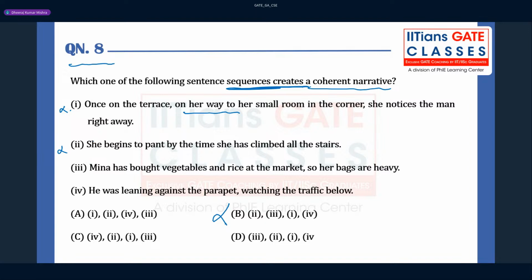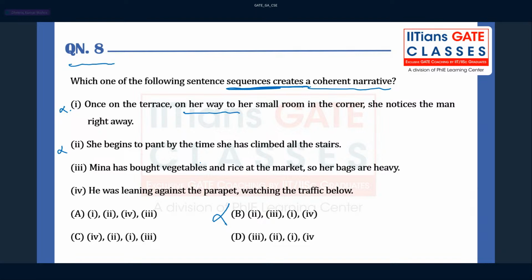We never use any statement starting with a pronoun, right? We always start with the name or some story. Later we replace the noun with the pronoun, right? So which option can be correct here? I think only one option is there, right?